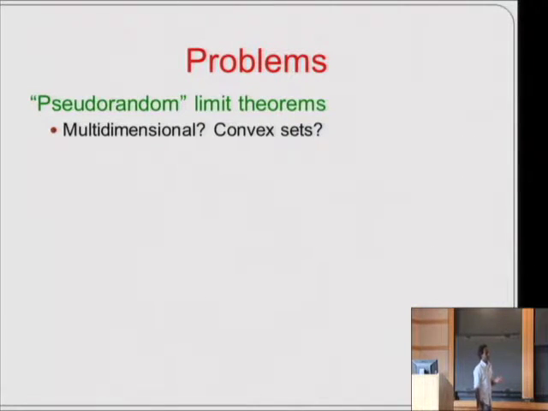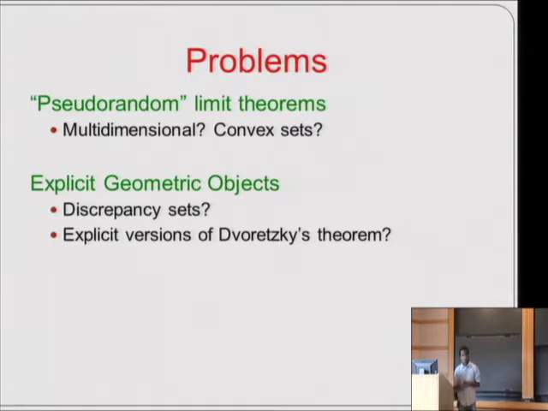So let me now finish by describing some future directions. I described some examples of pseudorandom limit theorems, and this view of pseudorandomness comes from their applications in computer science, and it will be great to see if there is a wide variety of generalizations of classical limit theorems in probability, such as those to multidimensional limit theorems and to convex sets and so on. And it will be nice to see if we can get pseudorandom versions of them. And the other kind of questions I'm interested in are explicit constructions of geometric objects, such as the discrepancy sets I described, and the current best constructions are not quite optimal.